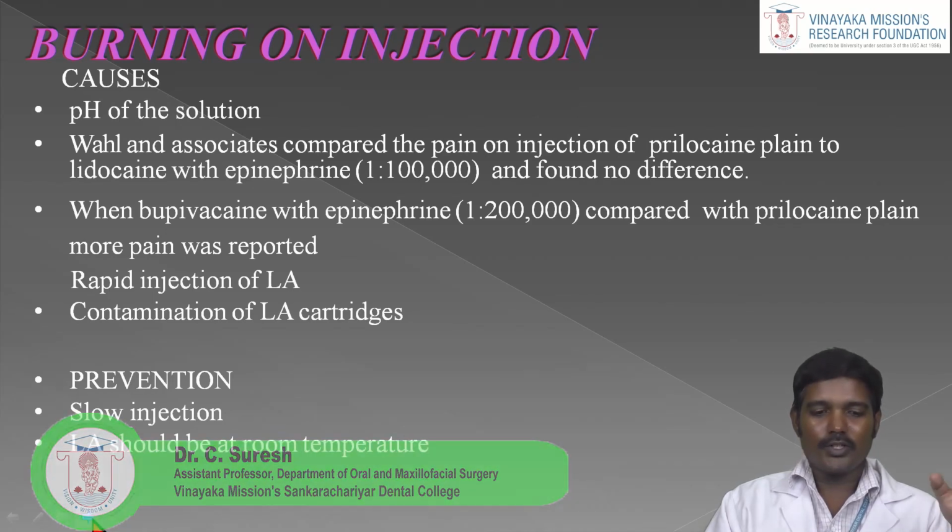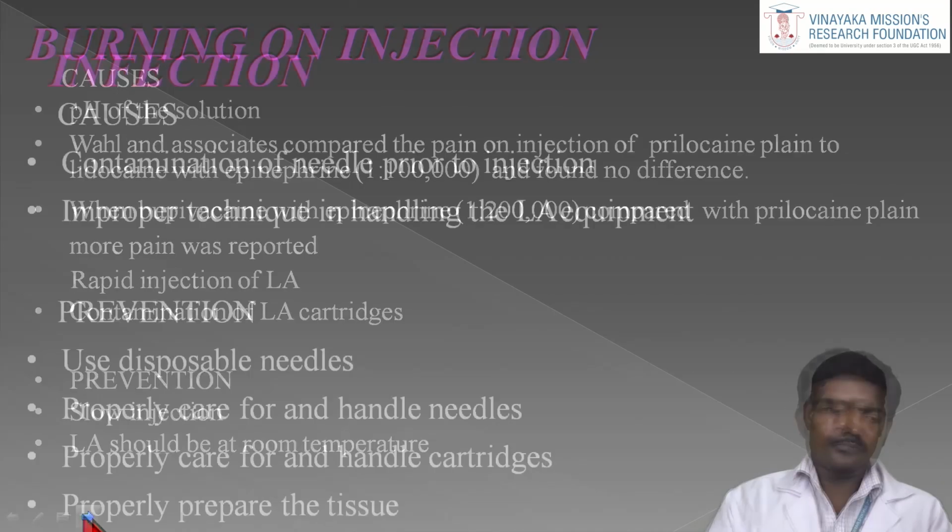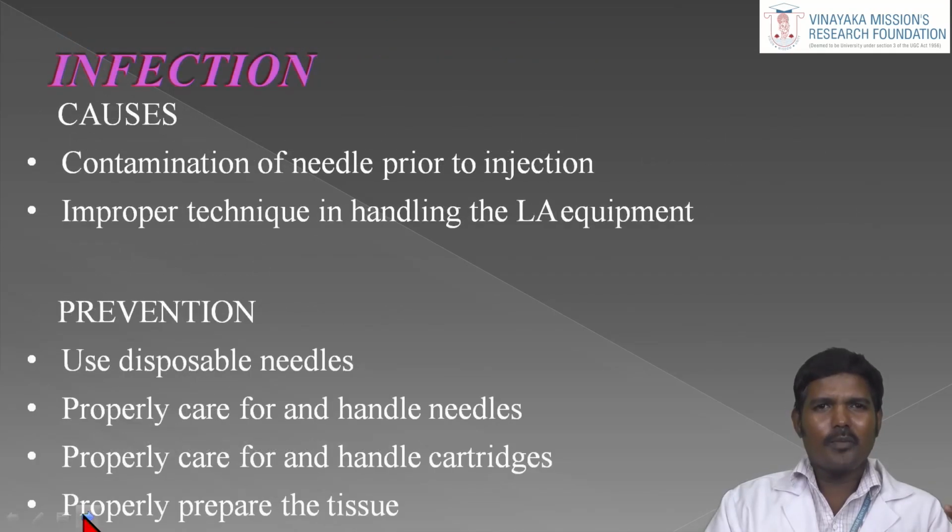How to prevent this? Slow injection technique, and our local anesthesia solution must be at room temperature. Next, the patient may have soft tissue injury. Soft tissue injury is most common in children. For example, the lip gets numb, so they bite the lip and feel no pain until the local anesthesia wears off. After about 3 hours, when the local anesthesia is gone, the patient feels more pain.